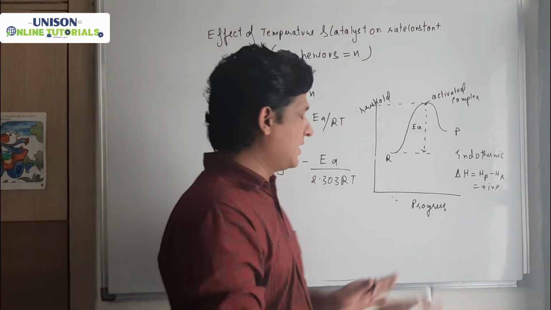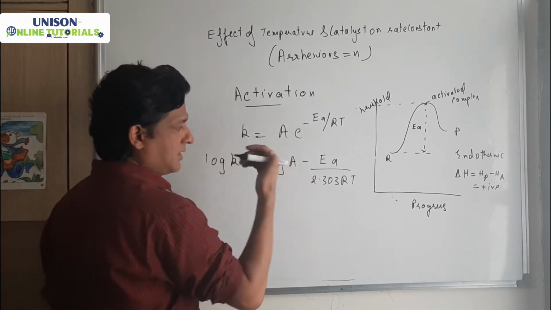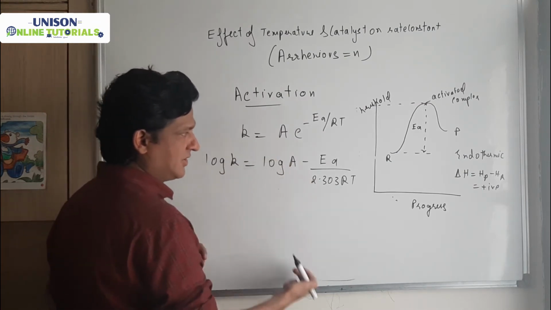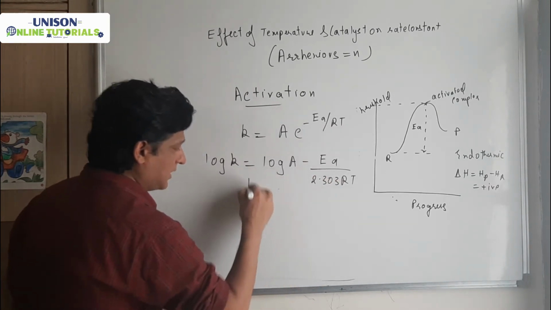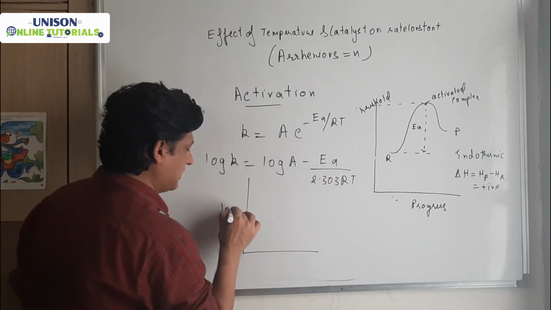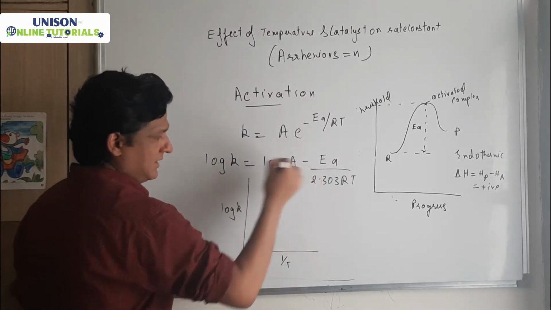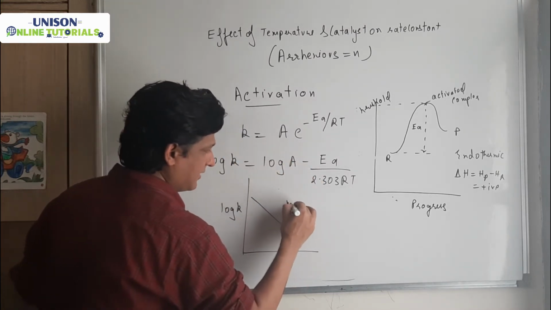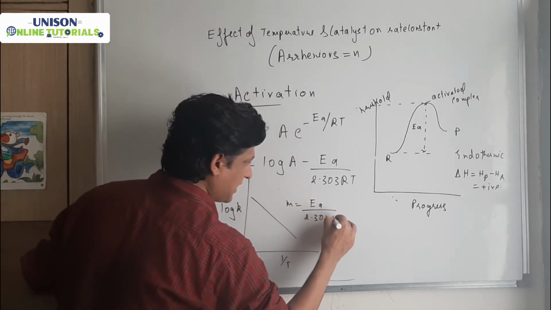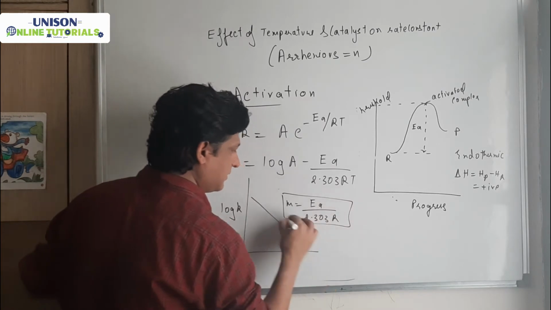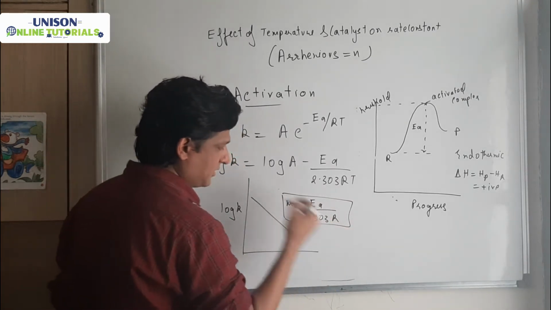So from here we can have the rate constant, the pre-exponential factor or the collision factor, and the activation energy. Now if we plot this on a graph, log K versus 1 by T, again it will be a negative slope and the slope will be minus EA upon 2.303 R.